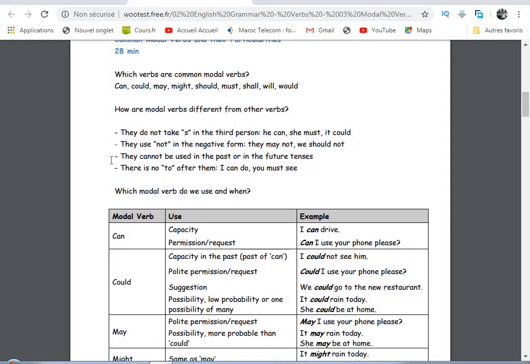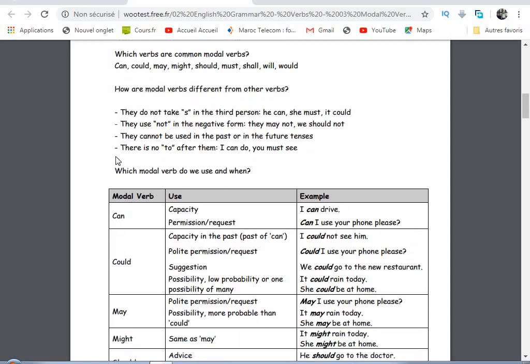So the first one, they do not take s in the third person. If we have a normal verb like to work, for instance, we will say with he, she, and it we will add an s. But with modal verbs, they don't take an s in the third person. We say he can, she can, and it can. She must, he must, it must, could, so all of them.